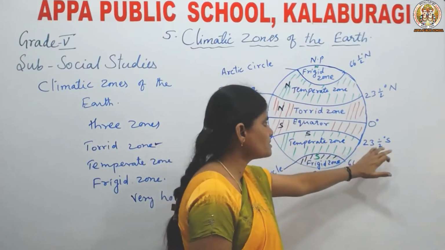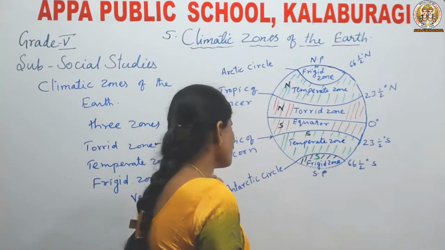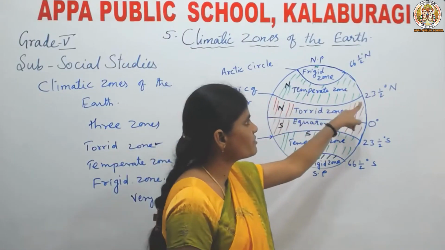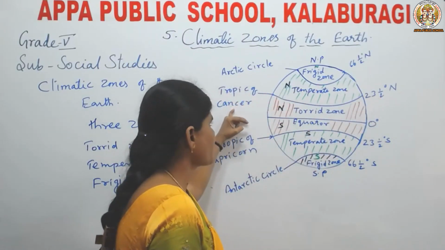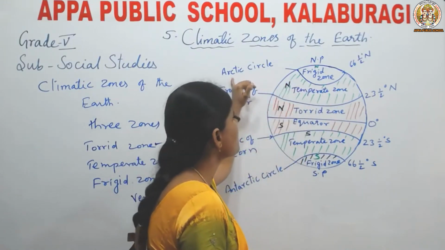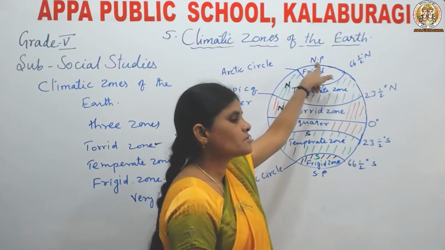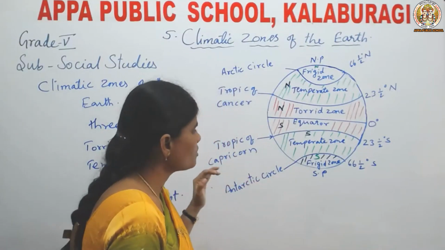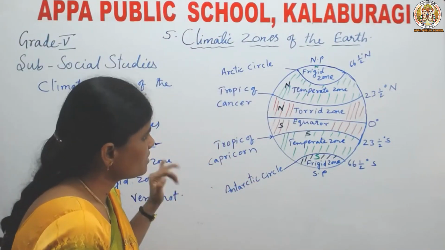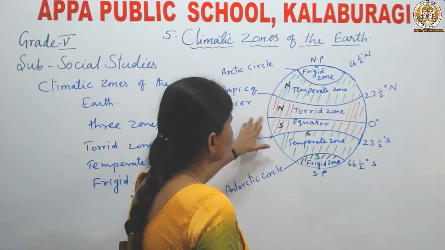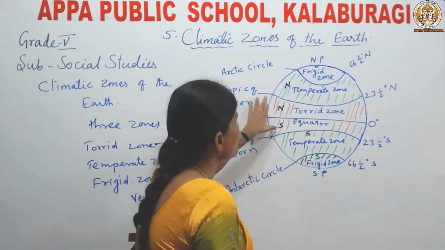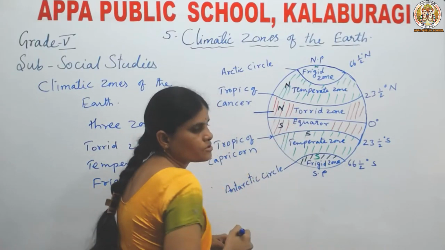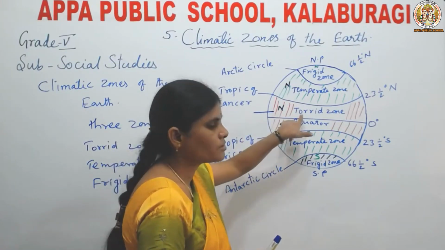Here 23.5 degrees south latitude is called Tropic of Capricorn, and 66.5 degrees south is called Antarctic Circle. 90 degrees north is called North Pole, and 90 degrees south is called South Pole. The area located between 0 degree to 23.5 degree north is called North Torrid Zone.